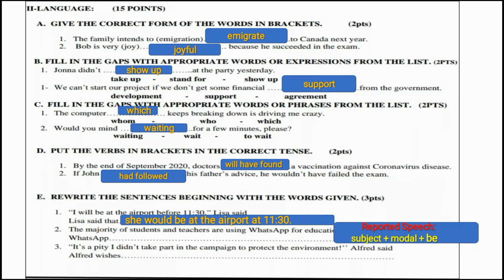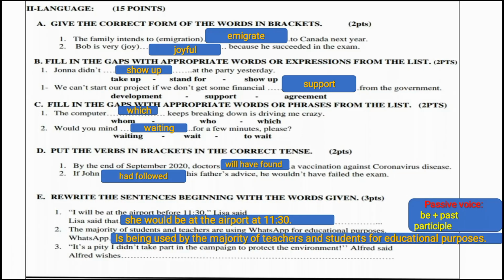Number 2, the majority of students and teachers are using WhatsApp for educational purposes. So here we start with WhatsApp and we say WhatsApp is being used by the majority of teachers and students for educational purposes. Why? Because here we use the passive voice, and remember this is the rule, be plus past participle. Of course we keep the same tense that we have in the active sentence. If you notice, we have are using, this is the present continuous, so we kept the same tense. We say is being and then the past participle.